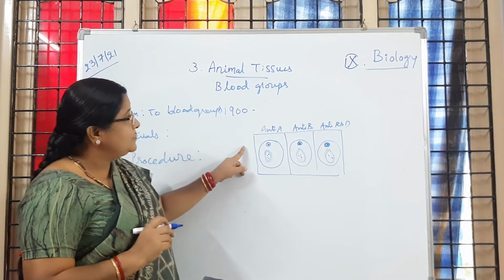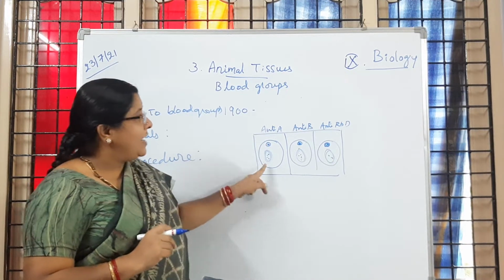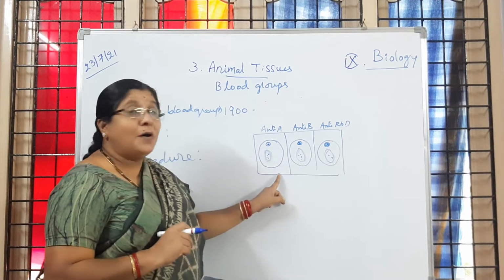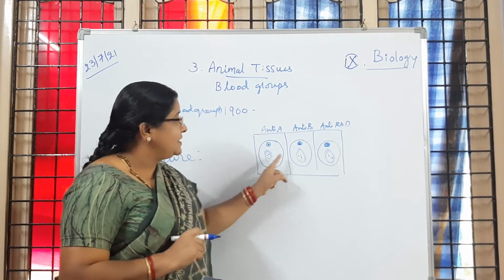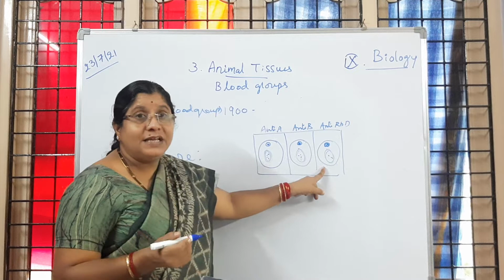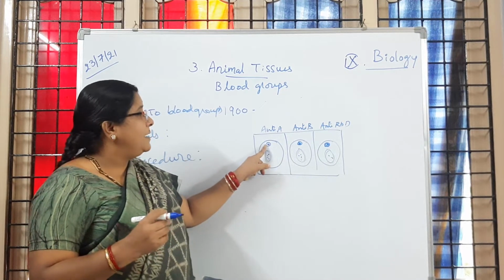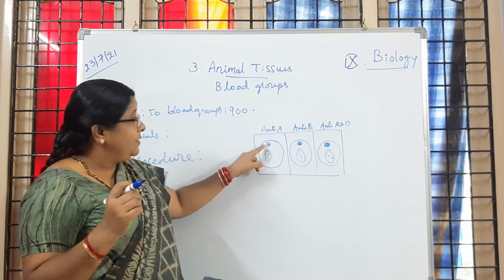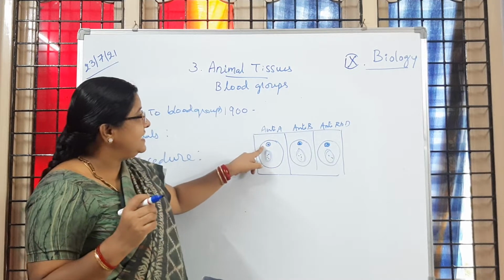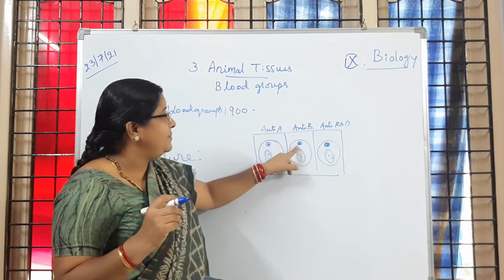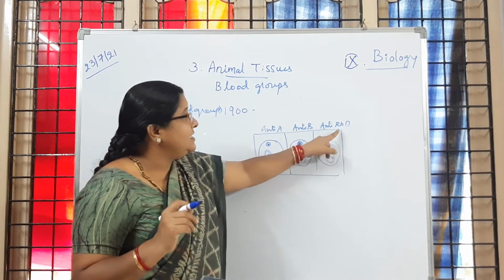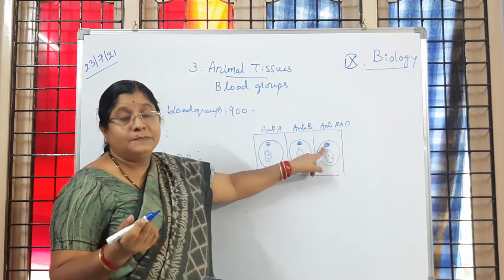We have taken this porcelain white paper and divided it into 3 parts, and we made 3 circles with the wax pencil. With the help of a dropper, we put one or 2 drops of anti-sera A in one circle, anti-sera B in another circle, and anti-sera RHD in another circle.